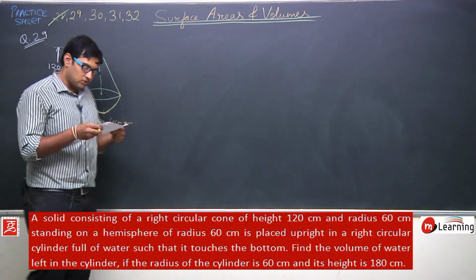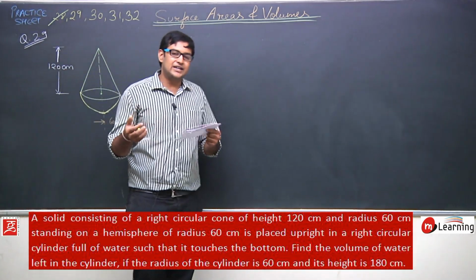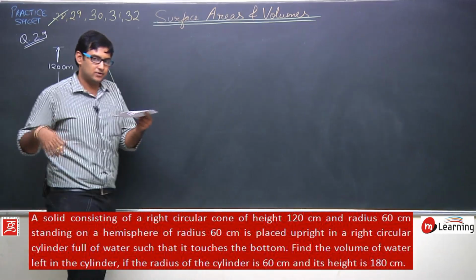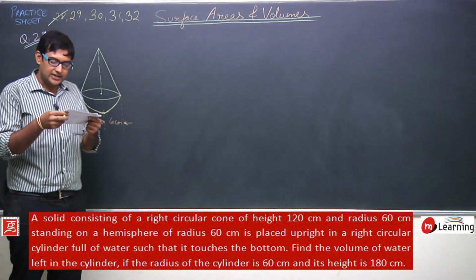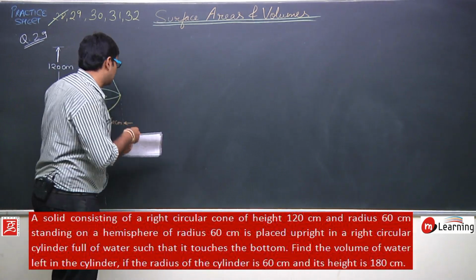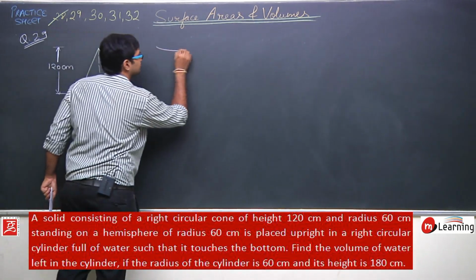Now further what I did is I put this conical shaped solid, this solid figure, inside a cylinder. There is a cylinder like this.